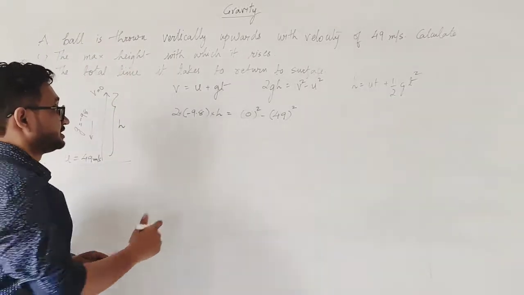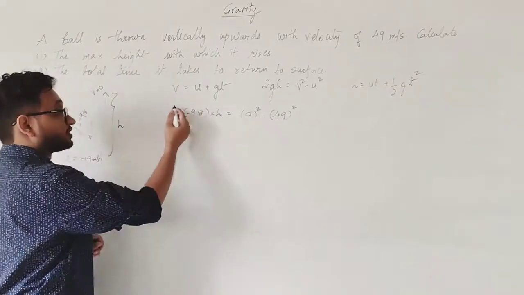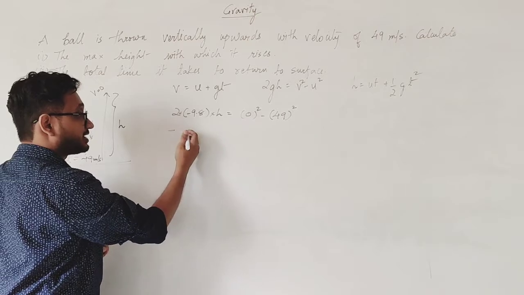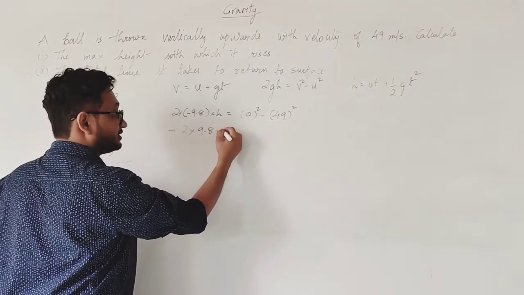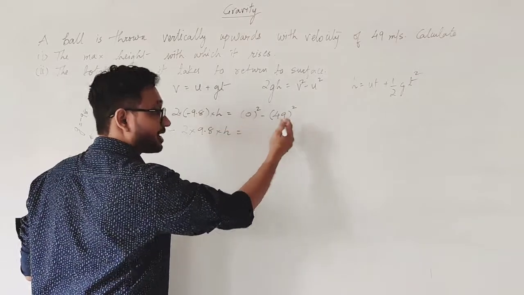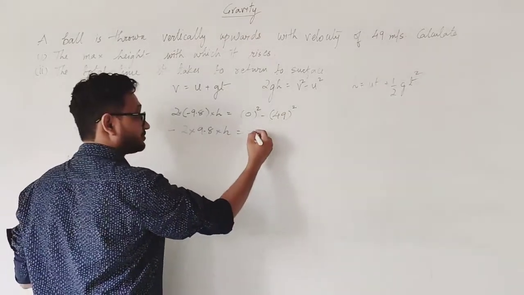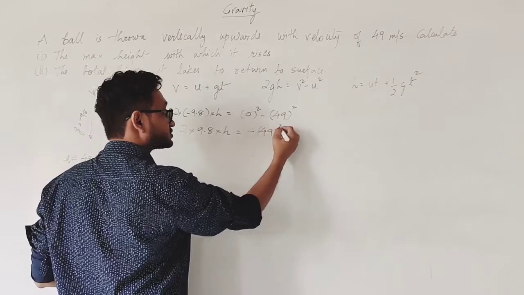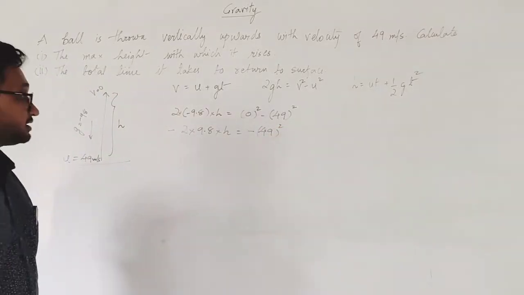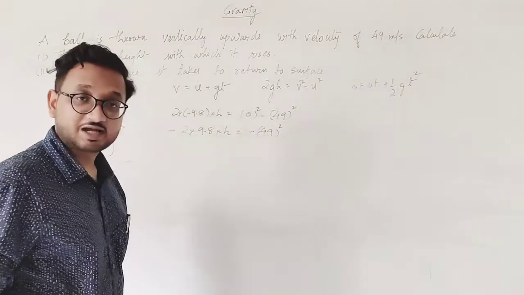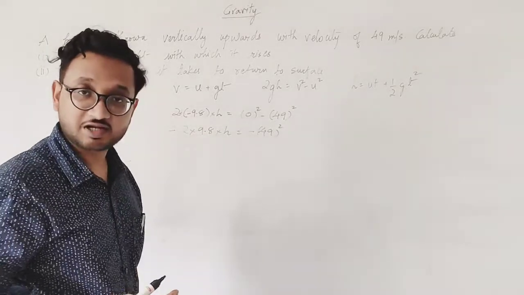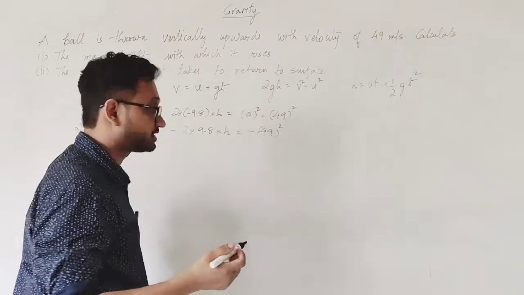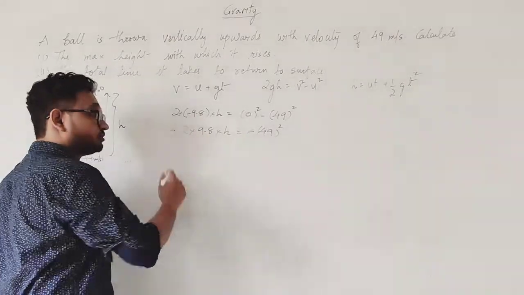Okay students, now because this is multiplication, the whole term will be negative, so it becomes minus 2 into 9.8 into h equals 0 minus any number is the number itself, so I am writing minus 49 whole square. Now because there is a negative sign on both sides and both are in multiplication, there is no subtraction or addition happening, so the negative sign can be removed from both sides.